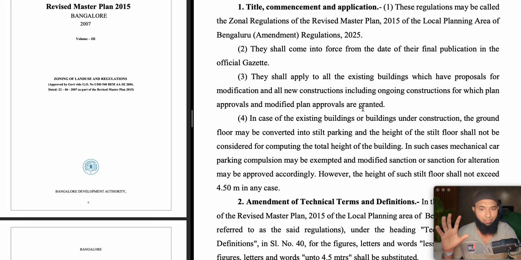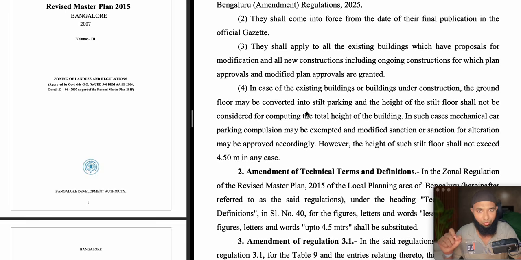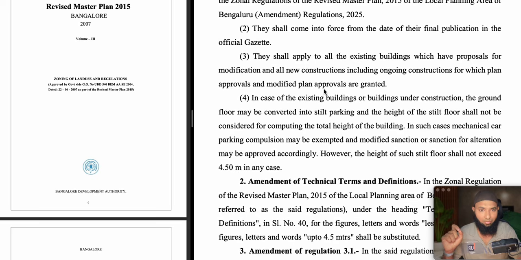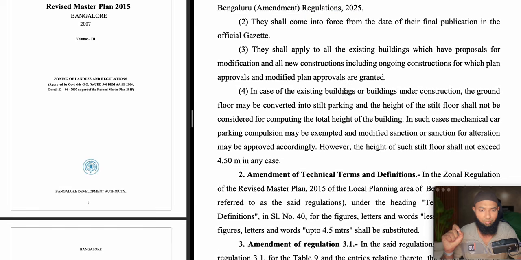So it is going to be big information for all the builders and all the properties under construction. Plan approval and modified plan approval already granted, and properties with ongoing construction. They have clearly told new construction including ongoing construction, so be quite careful on this. This is a draft for now. After 30 days, if there are no issues, they would make this an amendment act, that is going to be the regulations of the zonal regulation update 2025.